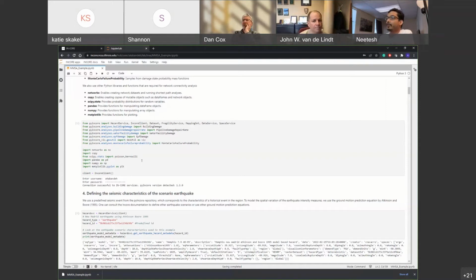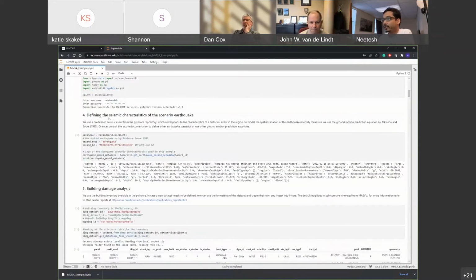Okay, so we start with defining the characteristics of the scenario earthquake. This is a traditionally used earthquake scenario for Shelby County. If you look at the MAE Center website, you'll find that this is the scenario that was developed for the whole Central or Mid-America zone.